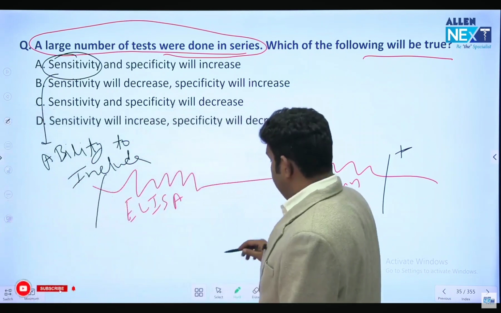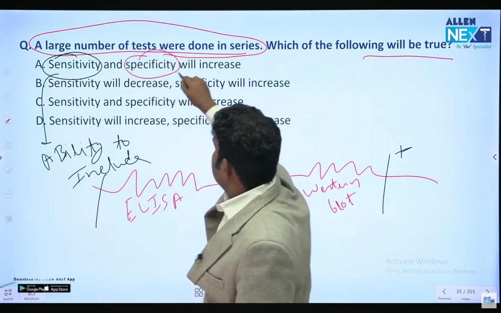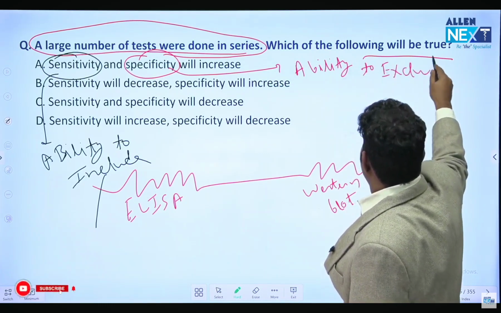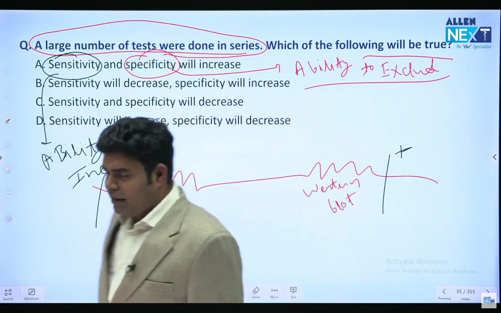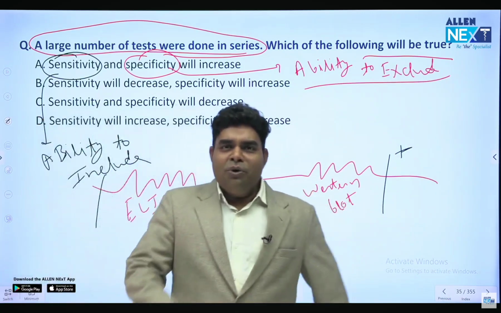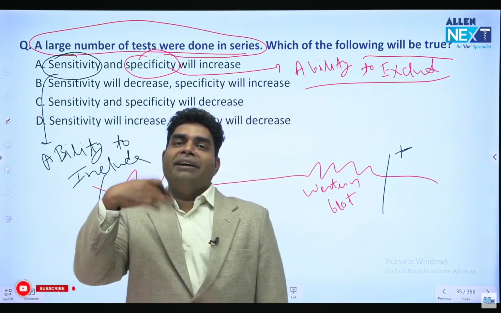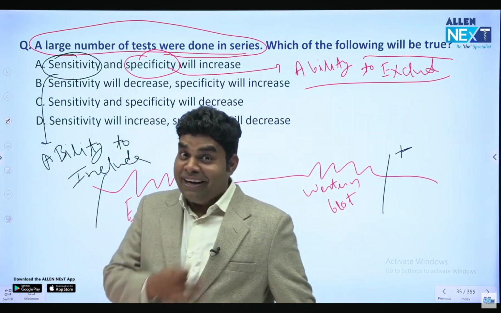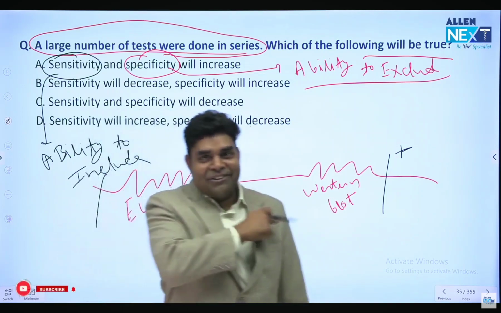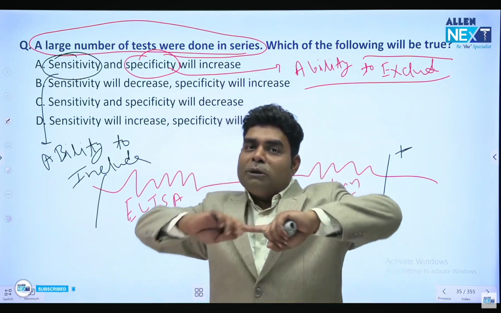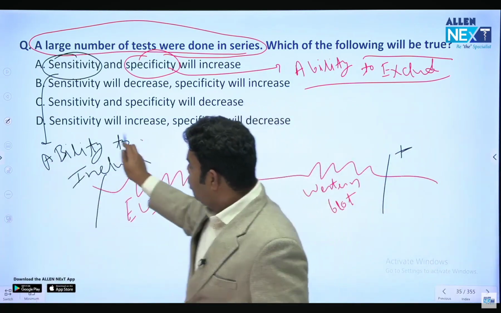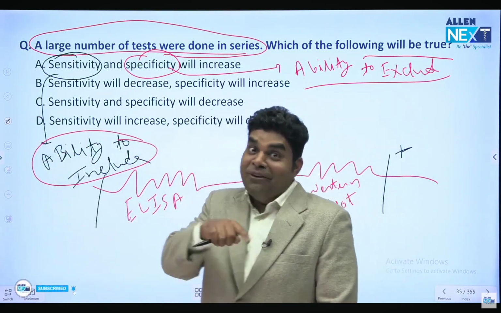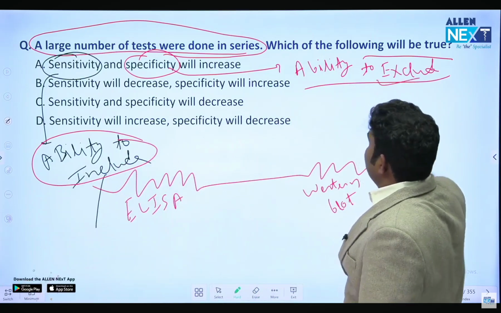और specificity क्या है? Specificity is ability to exclude. निकाल के बाहर करना. जितना निकाल के बाहर करोगे उतना स्पेसिफिक हो. Like I asked this question in class also, that will you give your shoulder to cry for both boy and girl? Let's say some boy or girl have breakup. Will you give your shoulder to both boy and girl, or will you give your shoulder only to girl to cry, or only to boy to cry? So if you are giving your shoulder to both boy and girl to cry, it means you are sensitive, because you are including both boy and girl in your helping zone. But if you are giving your shoulder only to girl, that means you are excluding all other girls and boys.